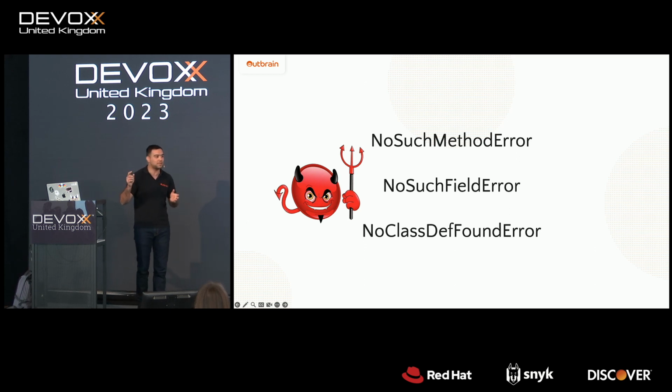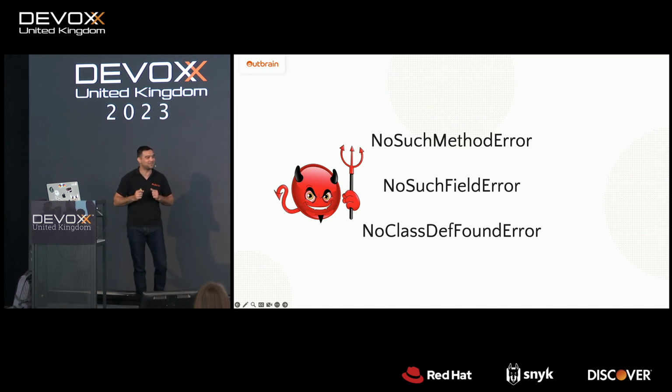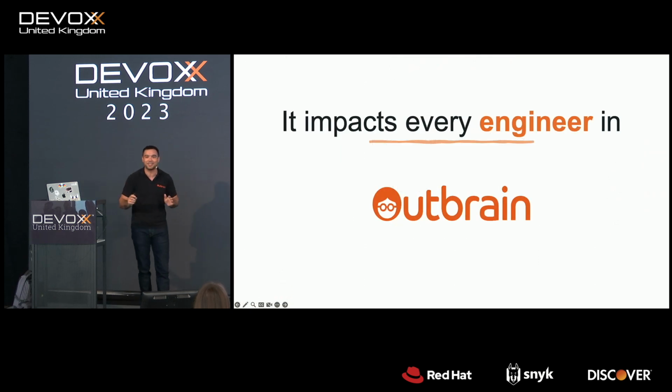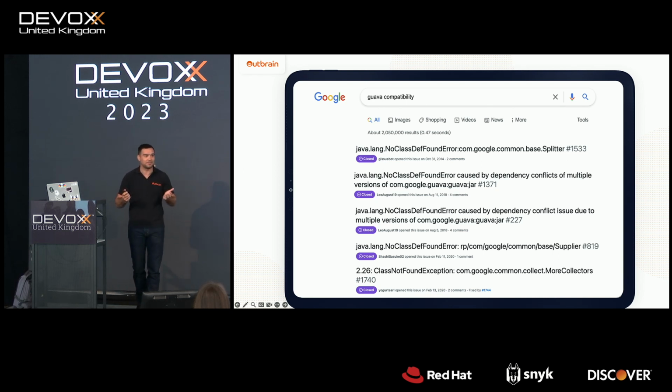How many of you are familiar with this kind of exception, got them during runtime? Oh my God. OK, it's great that you are here. And I can tell you that you are not alone. It impacts every engineer in Outbrain. And even us, the infrastructure team, we got tons of these problems. And moreover, when I Googled Guava compatibility, I got more than 2 million results. It's insane. And we are talking about only one dependency that can cause compatibility issues.